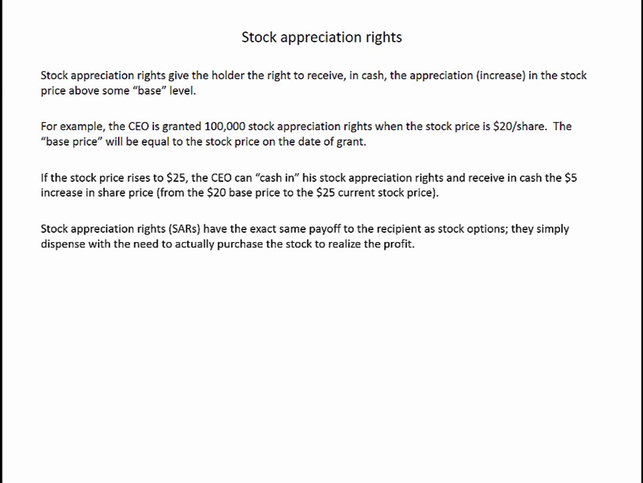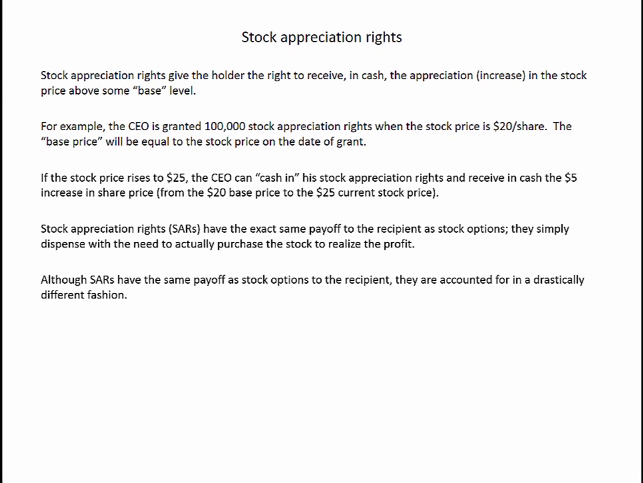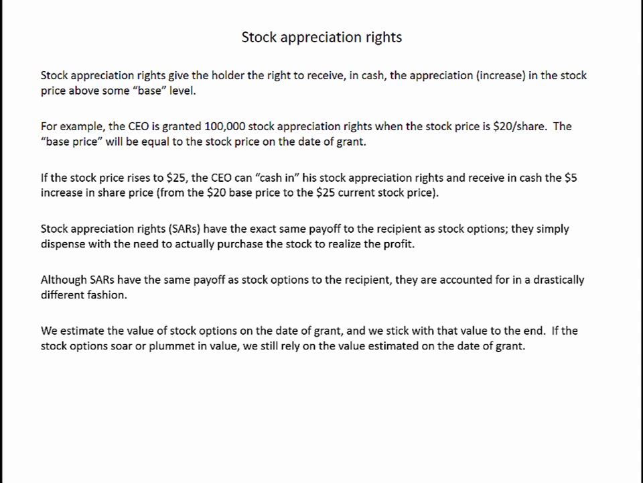Again, if these were stock options, the CEO would buy the shares at $20, turn around and sell them at $25, and pocket the $5 profit. Now we simply give them the $5 profit. Much easier. Now, although stock appreciation rights have the same payoff as stock options to the recipient, they're accounted for in a drastically different fashion.